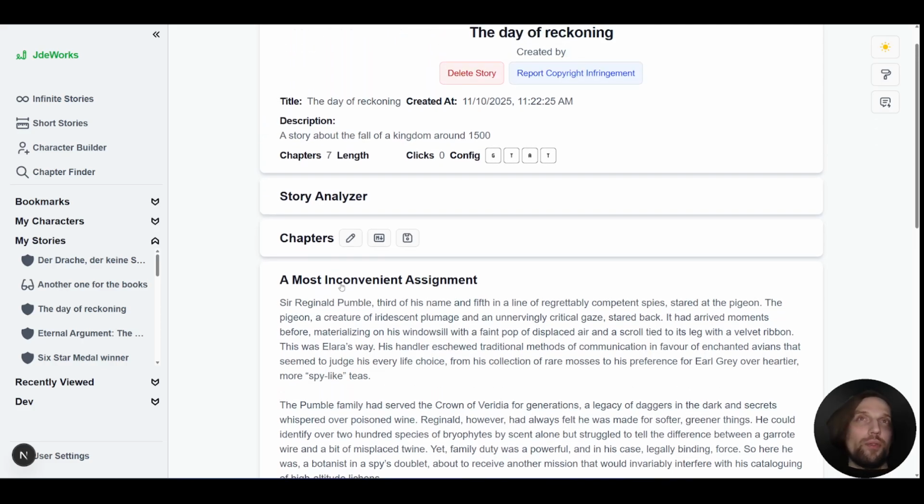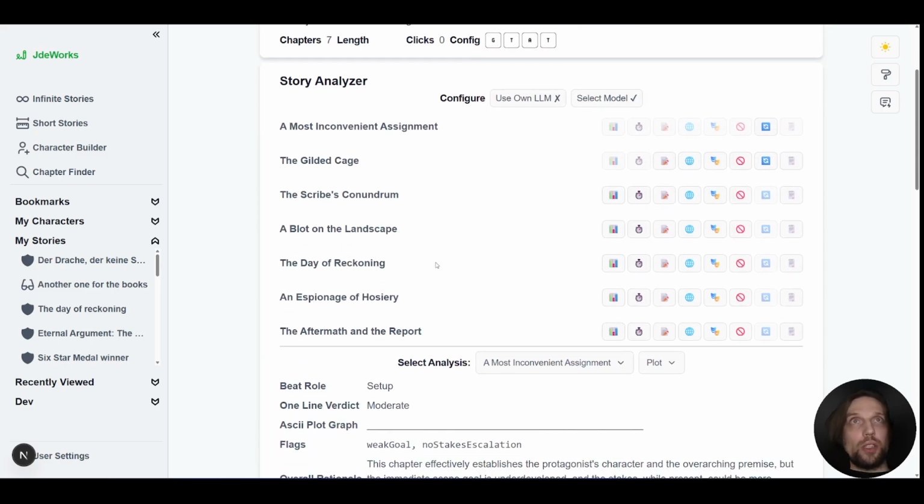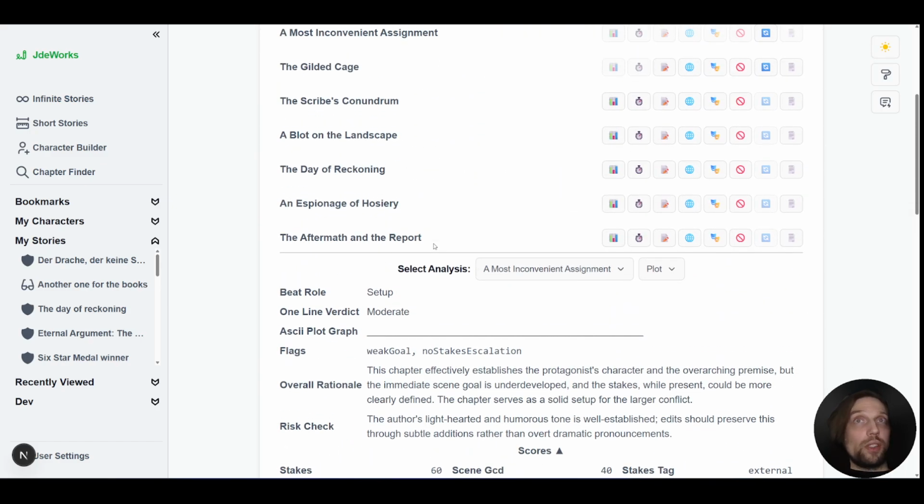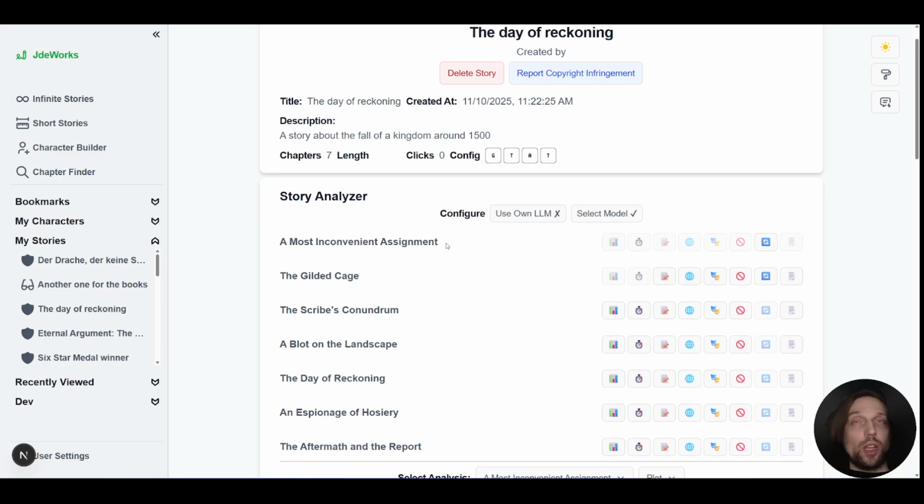But they can, of course, be improved. And for this, I introduced the Story Analyzer. The Story Analyzer is basically a giant menu where you can, well, who guessed it, analyze the different chapters and optimize them either by your own hand or with the help of AI.